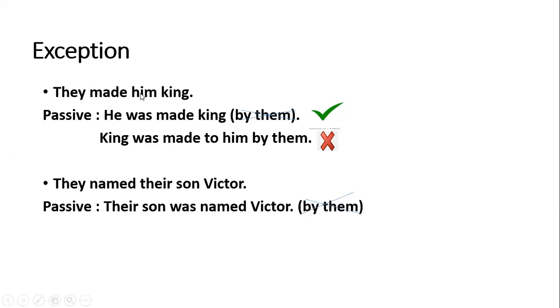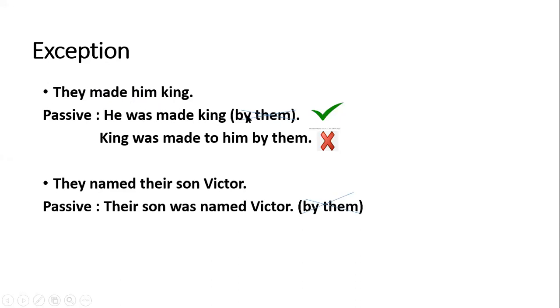Here this is the indirect object, so you will start your sentence with this indirect object. It will become he here. Made means your sentence is simple past और verb आ जाएगी was. So he was made king.